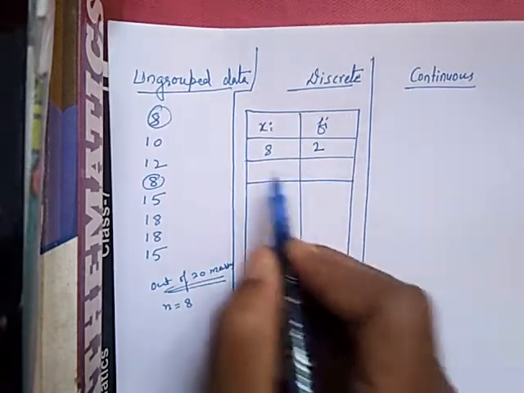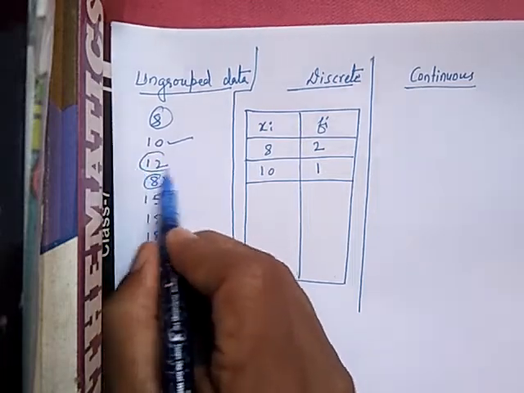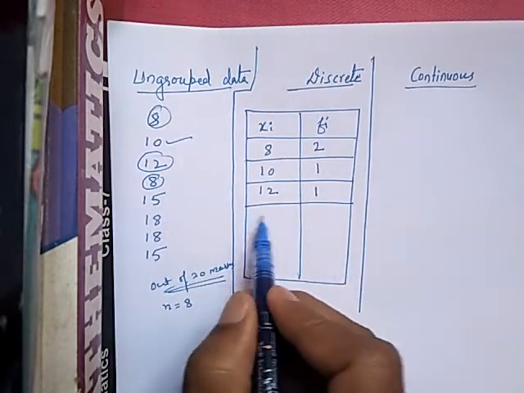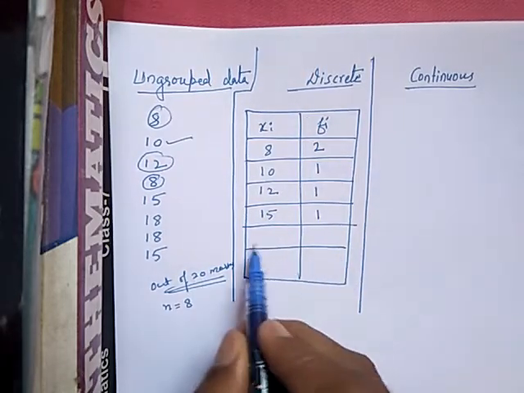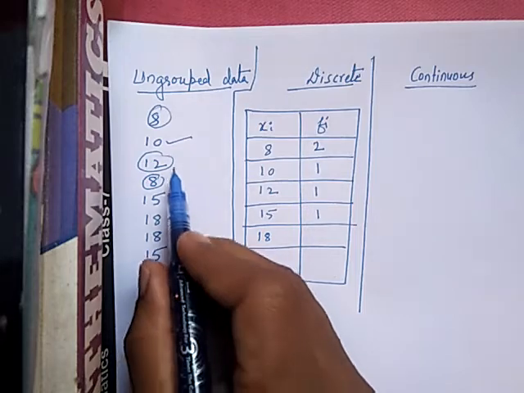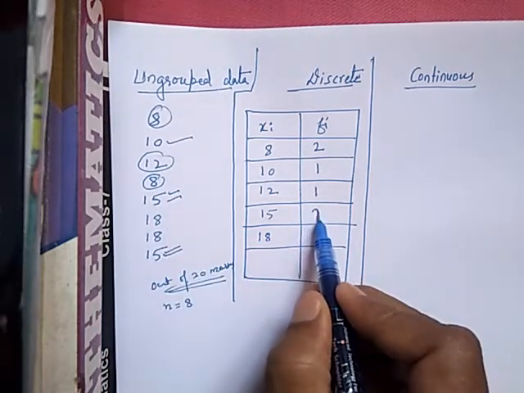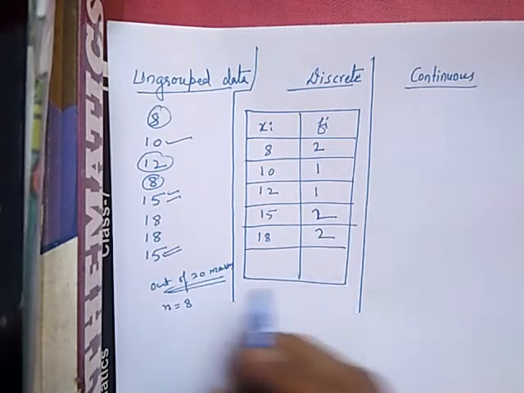Next you can take 10. How many times is 10 there? Only one time. Next 12, only one time. Next you can take 15, and 15 is there 1 and 2, okay, sorry, this is 2 times here. Then 18 you can take, again 2 times.